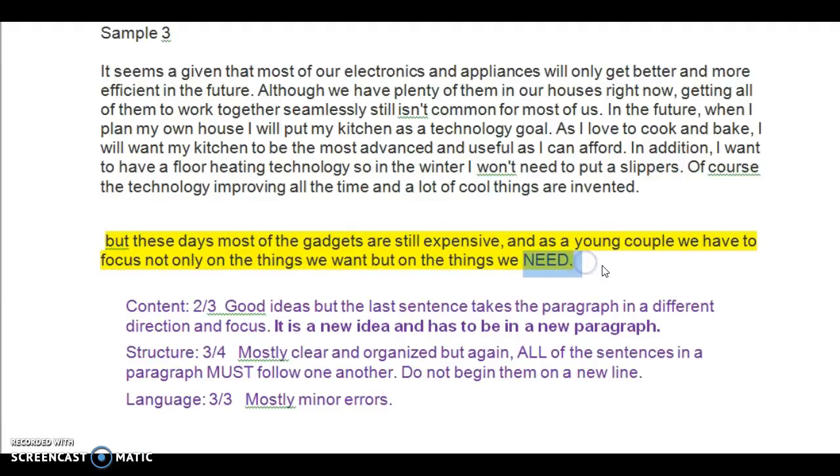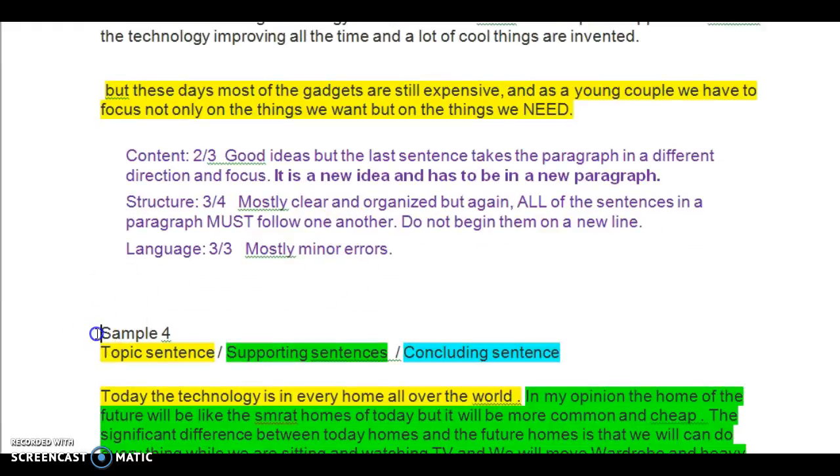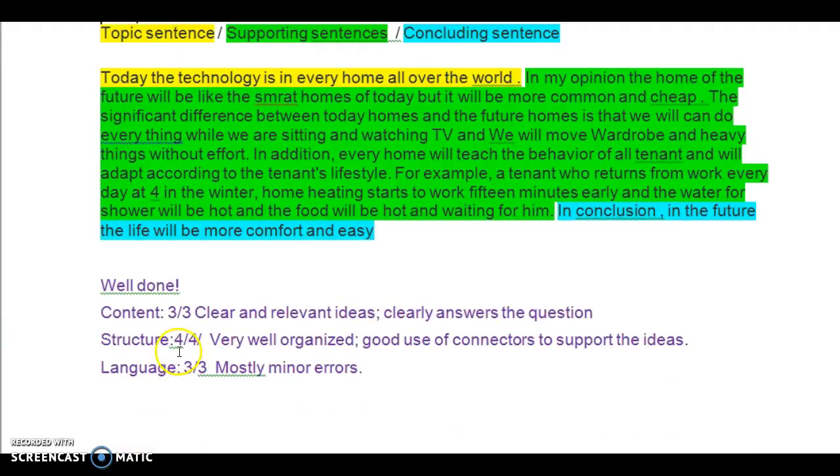Also, why is this in capital letters? You're not texting, you're not emphasizing. Use capital letters for what they're supposed to be used for. So if we look here, good ideas, it's mostly clear and organized. The grammar has mostly minor errors. So for this, it's a 9. Let's take a look at sample 4. Sample 4 was a 10.